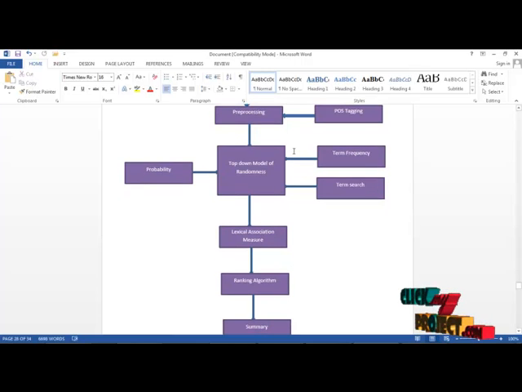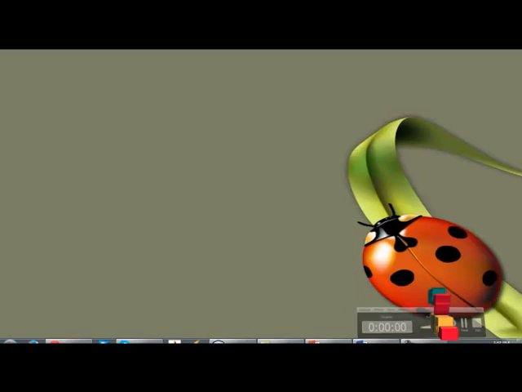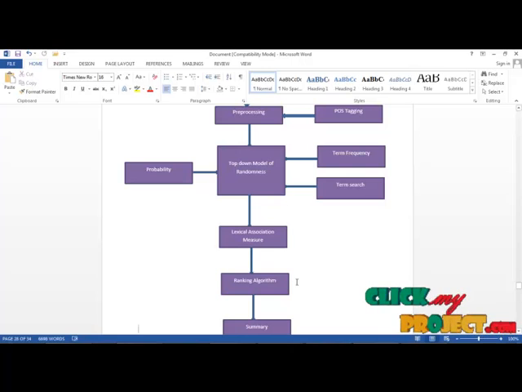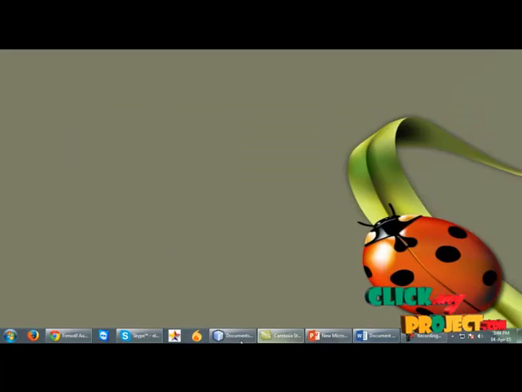At last, these results are fed into the lexical association measure, and the lexical association measure is based on the above comparisons made in the document. The result of lexical association is used in the ranking algorithm, and this ranking algorithm is going to propose the system based on our approach. After the ranking algorithm, the summary of the text is made. So this is the flow in our process. This is the main aim of our project and the result to be achieved. So let us start with our coding.